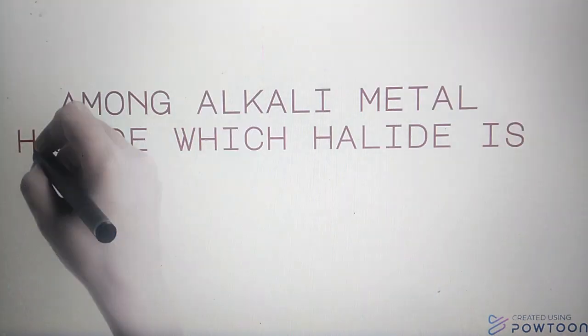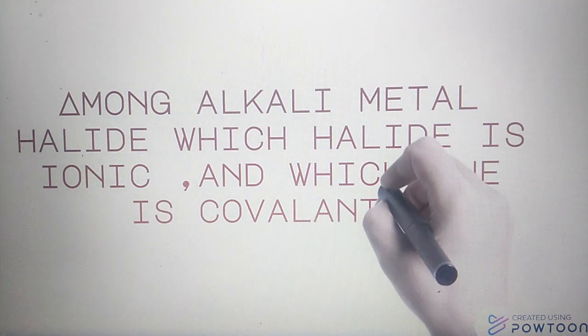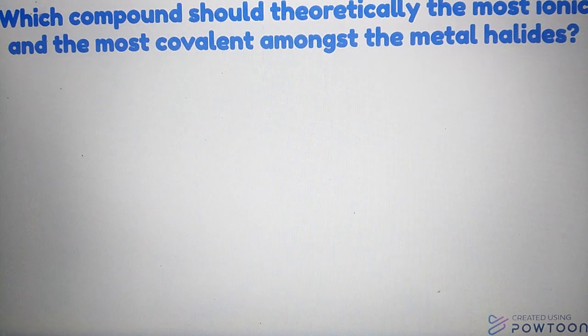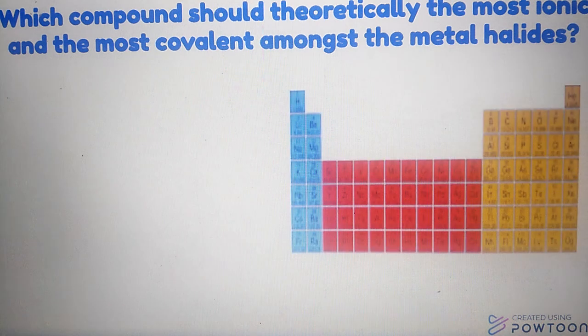Among alkali metal halides, which halide is ionic and which one is covalent? Which compound should theoretically be the most ionic and which one the most covalent amongst the metal halides? This is a periodic table.